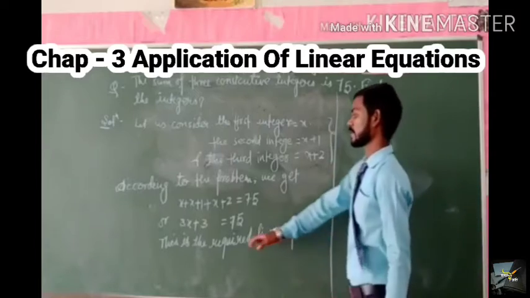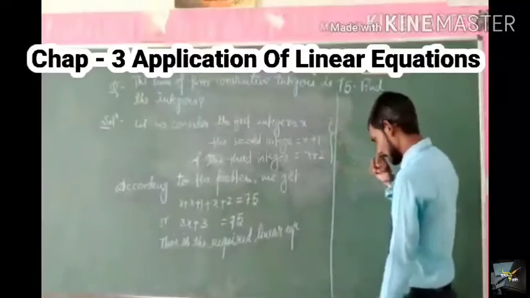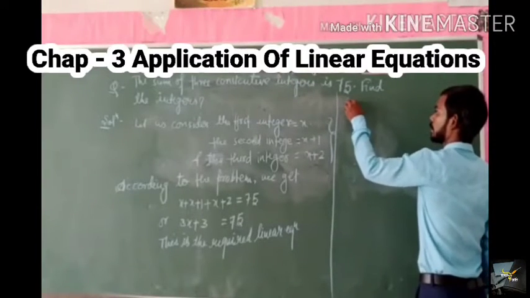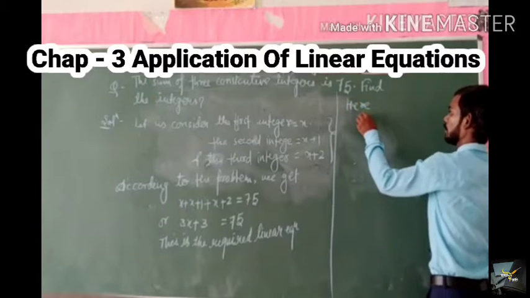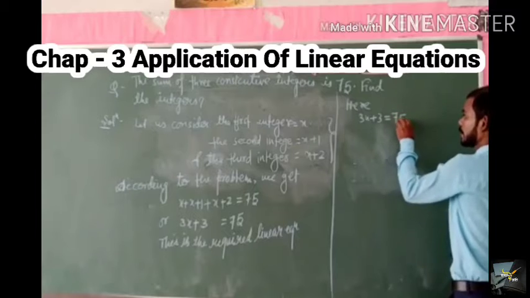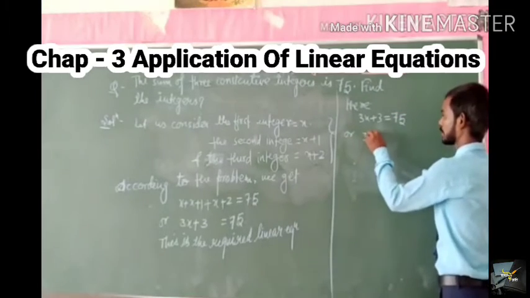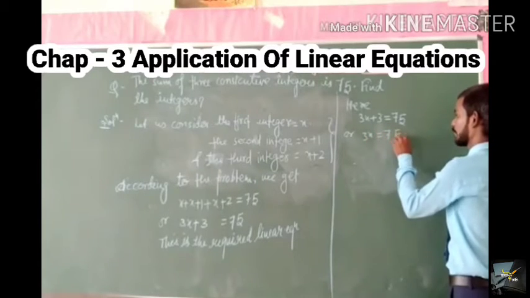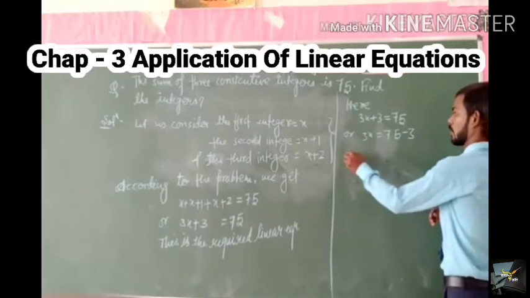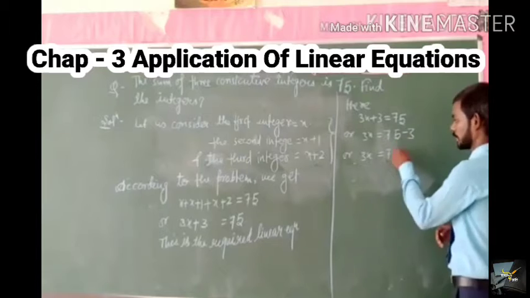Solving the linear equation: 3x plus 3 is equal to 75, or 3x is equal to 75 minus 3 by the transposition method, or 3x is equal to 72.